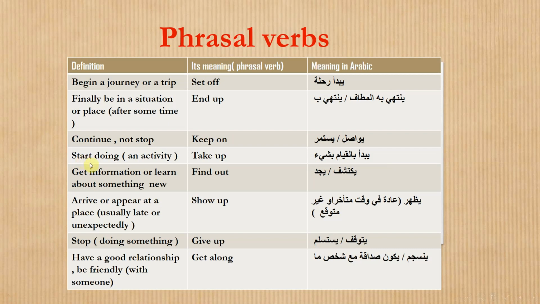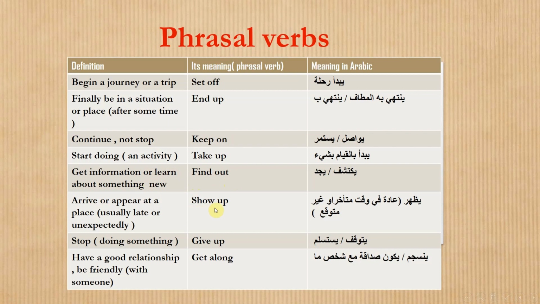Number 4, we have start doing an activity, which means take up. So take up is a phrasal verb, means start doing something, and it consists of take plus up. Number 5, here we have get information or learn about something new. That means find out. Find out means يكتشف أو يوجد شيء معين, and in English, get information or learn about something new.